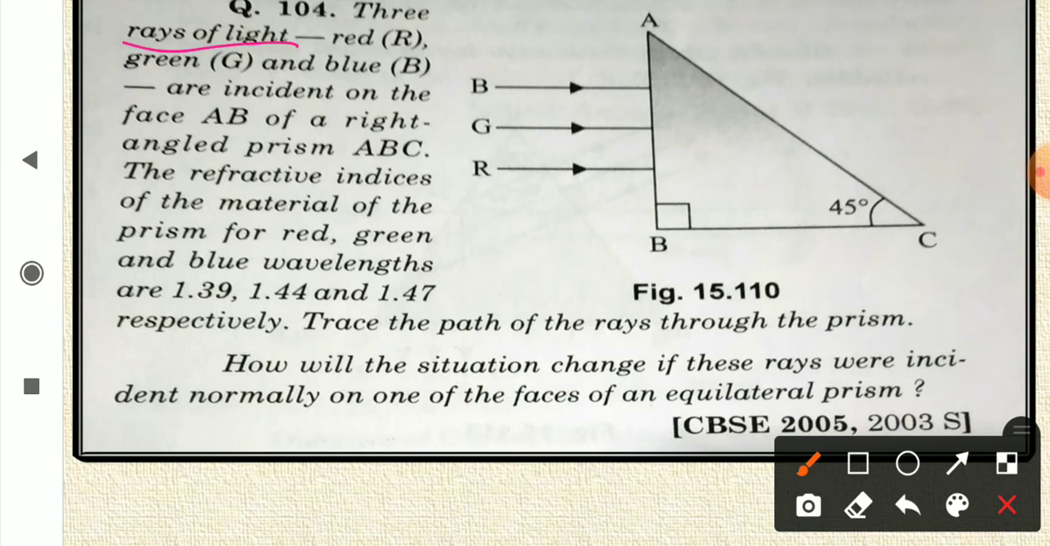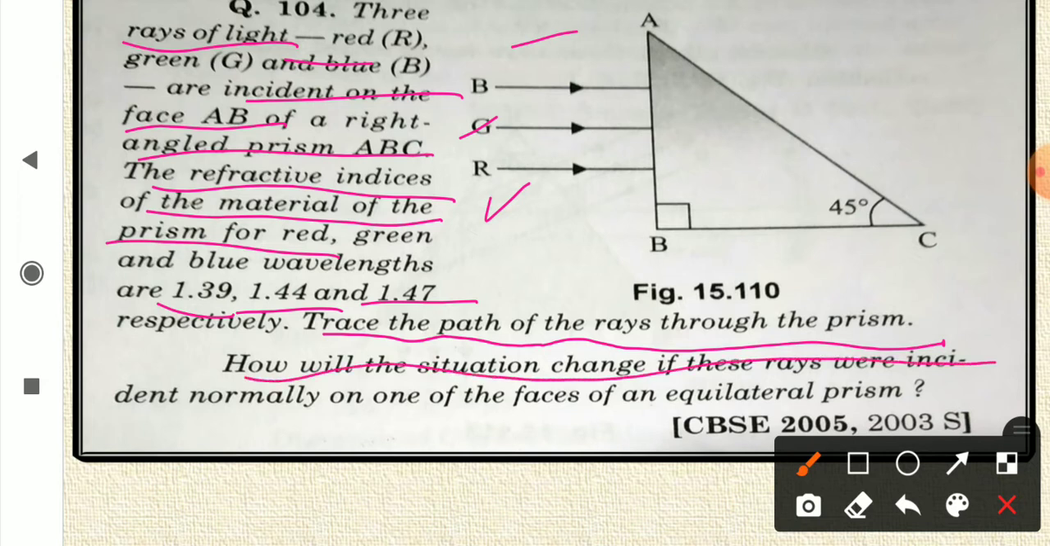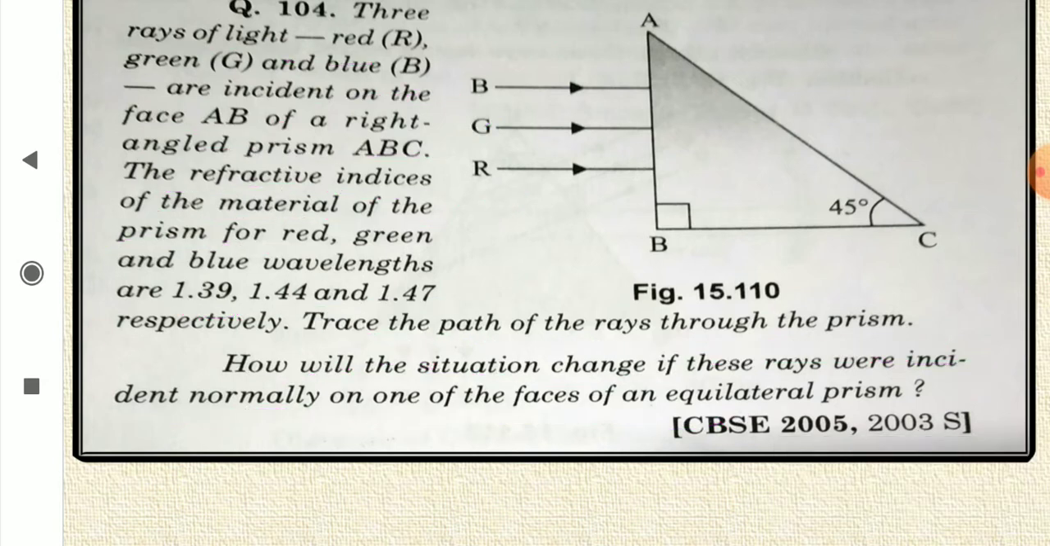3 rays of light, red, green and blue, are incident on the face AB of a right angled prism ABC. The refractive indices of the material of the prism for red, green and blue wavelength are 1.39, 1.44 and 1.47 respectively. Trace the paths of the rays through the prism. How will the situation change if these rays were incident normally on one of the faces of an equilateral prism? So two situations are here.